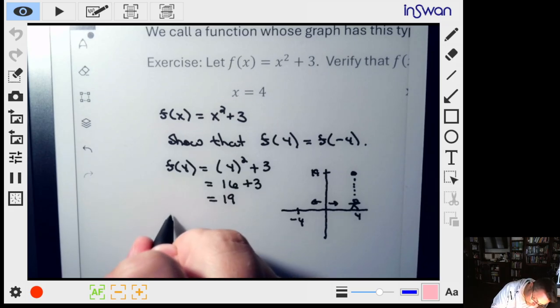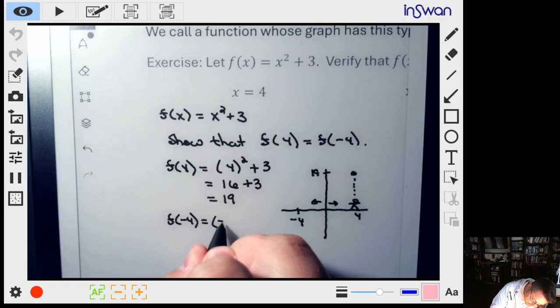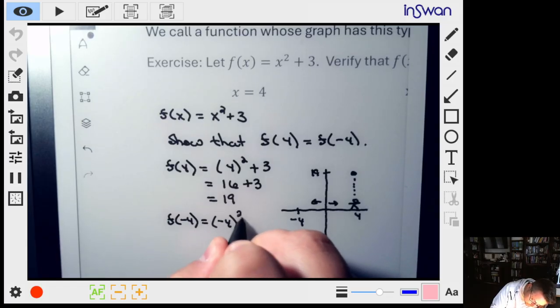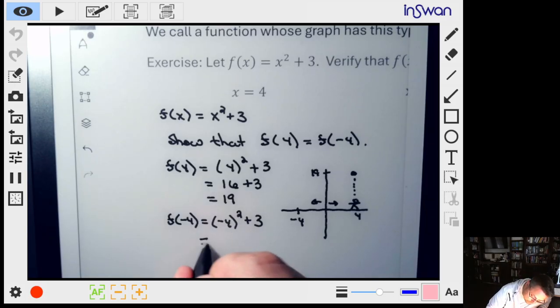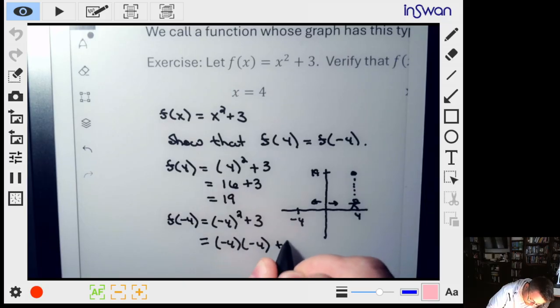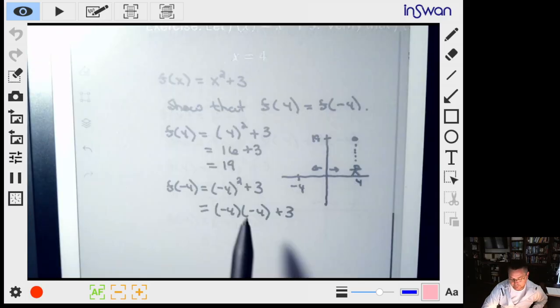So let's check. Well, f of negative 4 is going to be equal to negative 4 squared plus 3. Now, we're taking negative 4 and multiplying it by itself. That's what this means. So in other words, we're taking negative 4 times negative 4 plus 3. That's all that this exponent notation means, right? We talked about that in class.